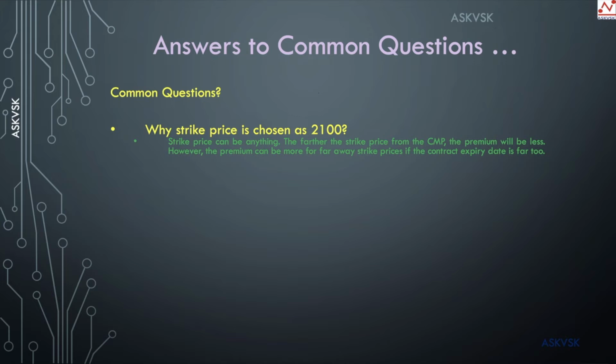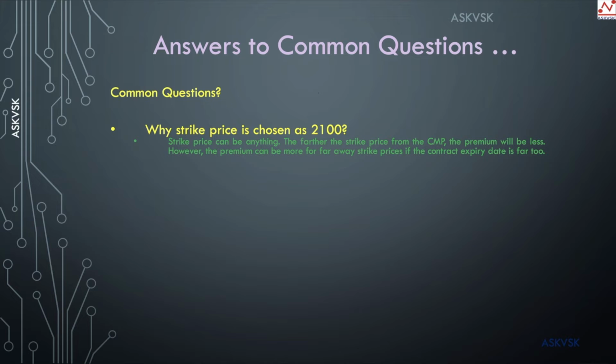Just try to think what the token amount would be for a strike price of 2200, which is 200 rupees more than the current market price of Reliance share. It will definitely be less than rupees 20.